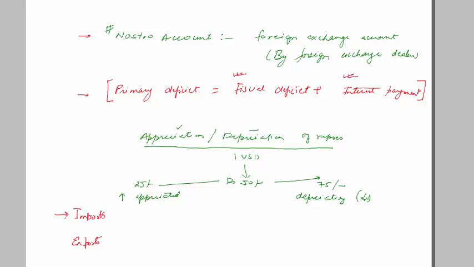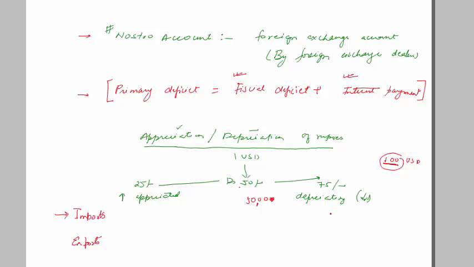Now what happens? Suppose rupee has depreciated, so each dollar is equal to 75 rupees. So suppose earlier you wanted to get something for $100 from America. Suppose you want to buy a laptop from America which is costing $100. So earlier it was costing you 5,000 rupees for $100.